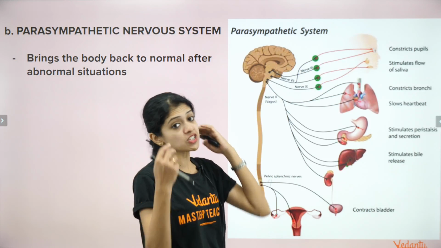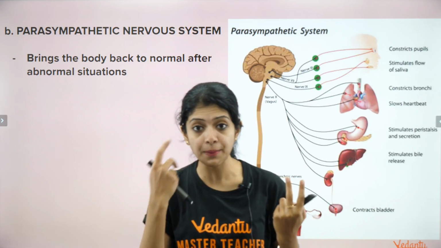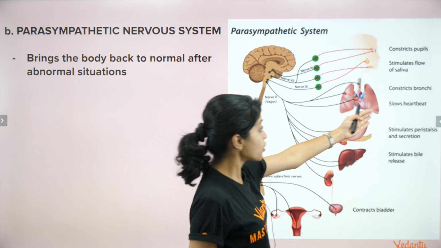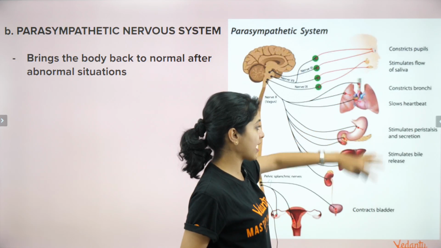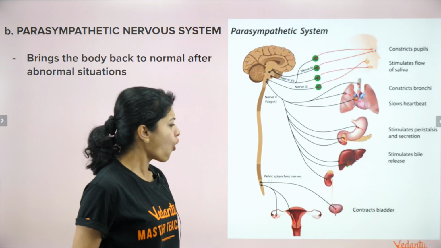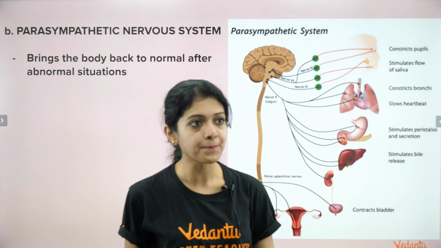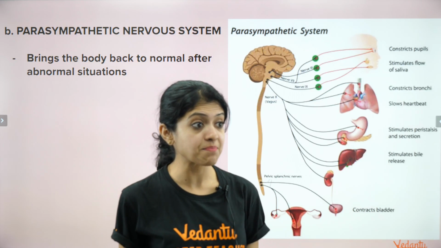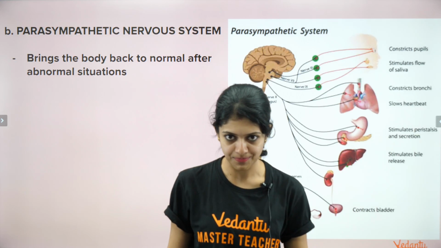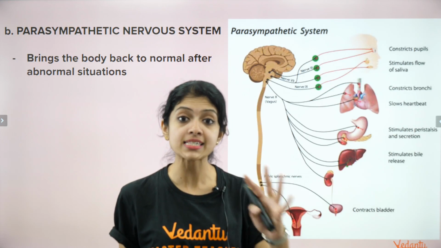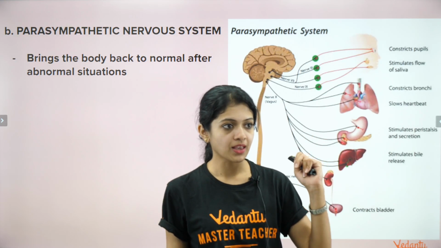right? It constricts your pupils, whereas there it was dilating the pupils, and here it slows down your heartbeat, constricts the bronchi, stimulates flow of saliva, stimulates bile release. All of these things are done by your parasympathetic nervous system. It's basically a very chill system of your body, right? The parasympathetic nervous system, right, guys?